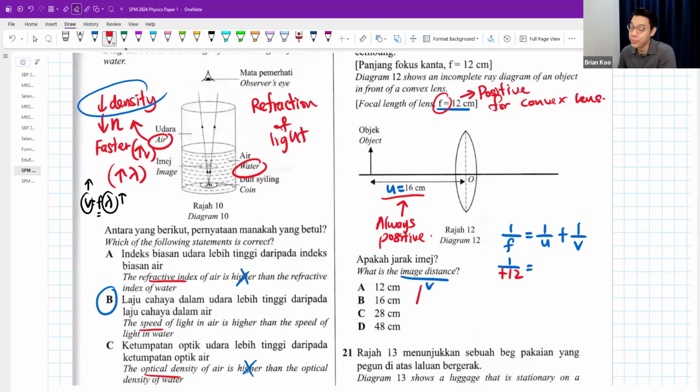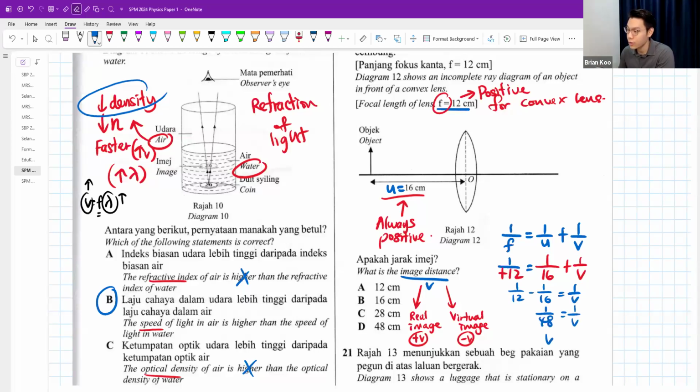The v value, if the question says real image, then v will be a positive value. If the question says a virtual image, then v will be a negative value. So the u here is 16, and I want to find v. What we do here is a simple move over like this. I'm going to get 1 over 48. So v is just 48 cm. Everything is in cm, and the final answer is also in cm.